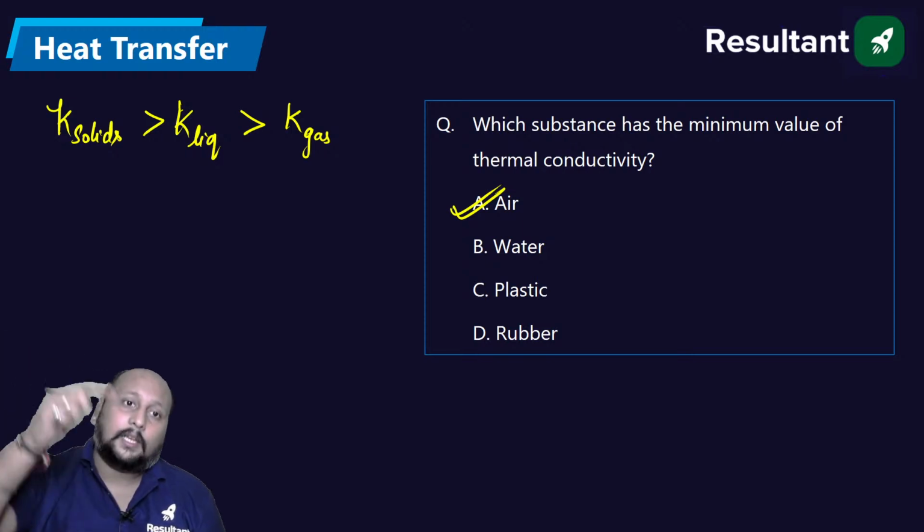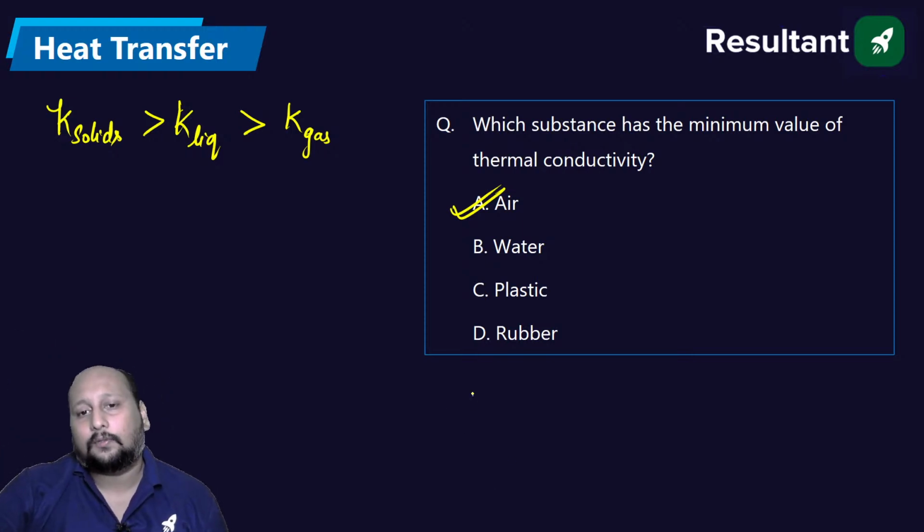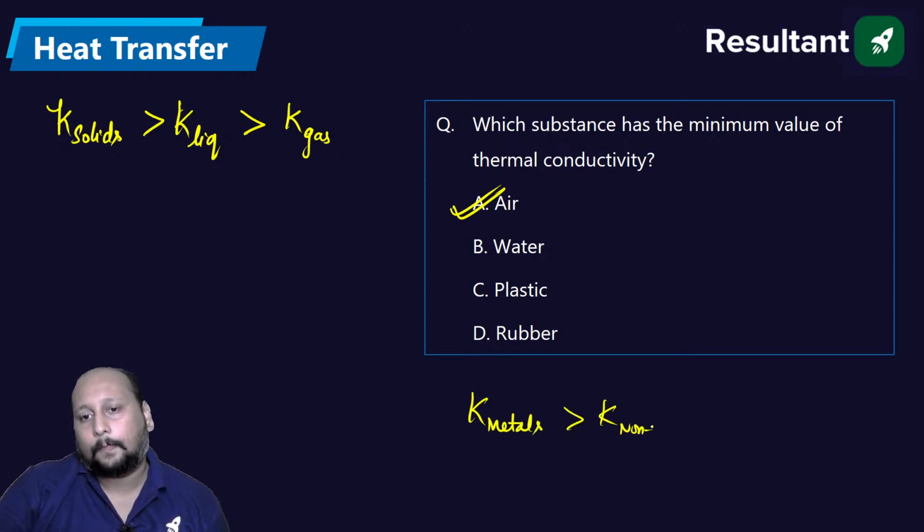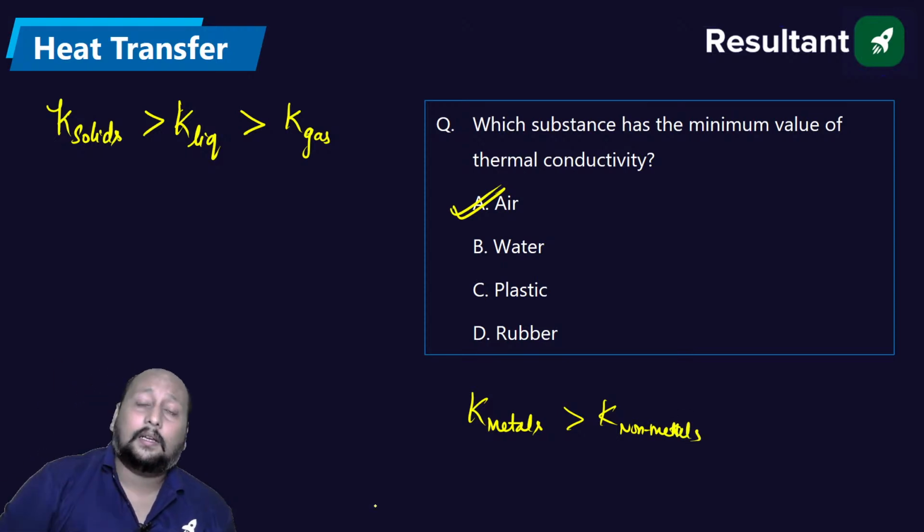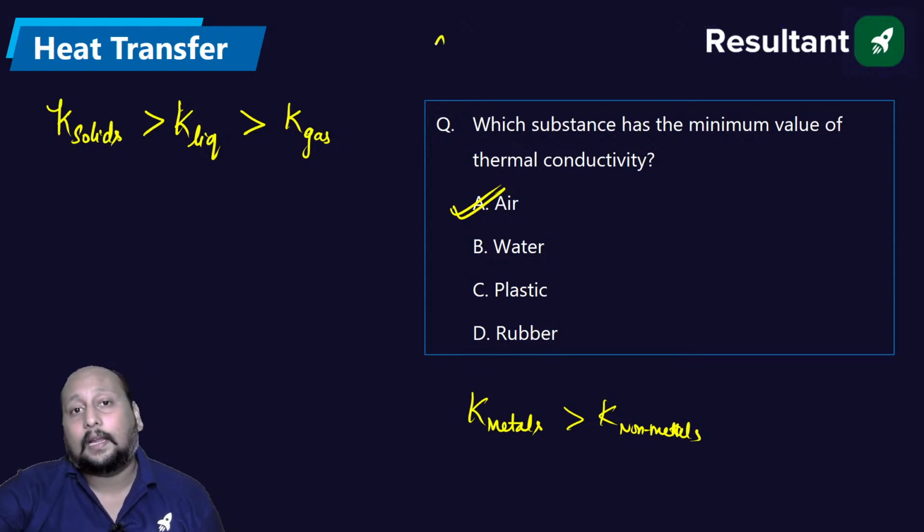Okay. There is one more. Solids maybe we can classify. We are having metals. We are having more than that, non-metals. But there is an exception. There is a special case, we are having graphite, oh sorry, not graphite, diamond.